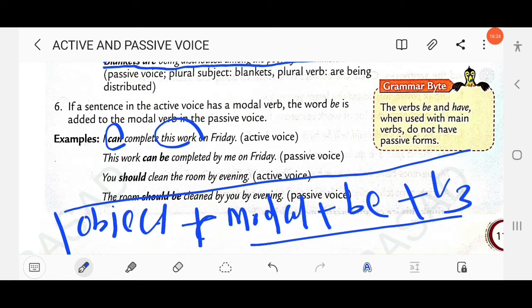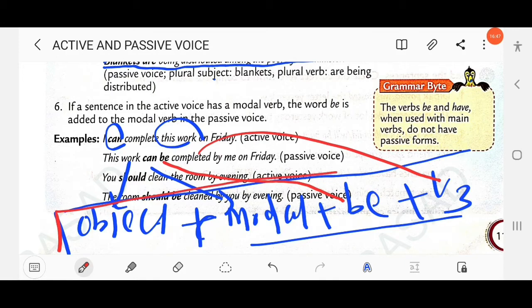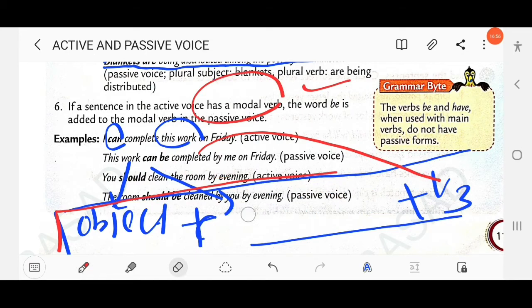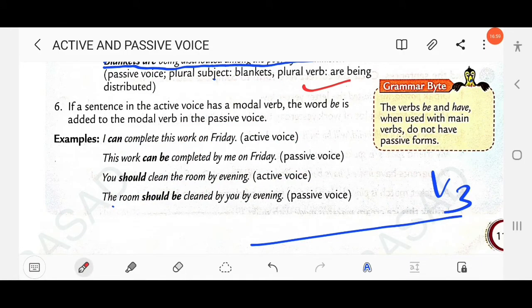So I can complete this work on Friday. So here the object is, complete what? This work. The answer is already provided here. This work, object, then modal can, then be, then V3 completed. Okay, so just follow this structure, object plus modal plus be plus V3, if a sentence in the active voice has a modal verb. Okay. So here other examples are also provided. You should clean the room by evening. Yes, should be cleaned. The room should be cleaned by you by evening, passive voice.